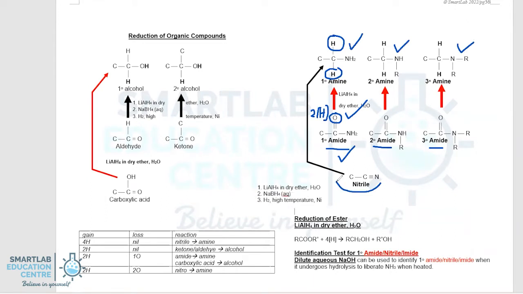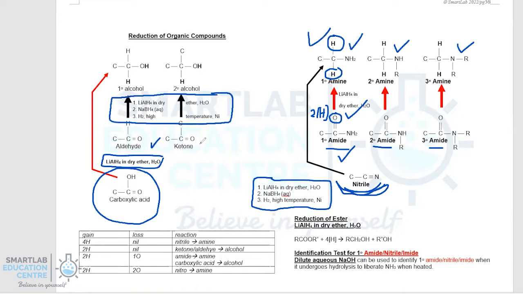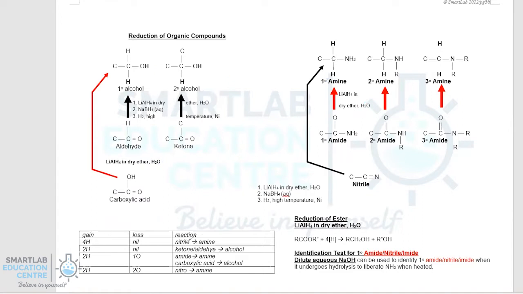So a quick recap for all the reduction reactions in the whole of organic chem. Nitrile could be reduced, and all 3 reducing agents that we have taught so far could be used to reduce nitrile to your 1 degree amine. Carboxylic acid can only be reduced by lithium aluminum hydride, similar to that of your amide. NaBH4 and hydrogen gas can't do the job. And the other 3 reducing agents could reduce your aldehyde and ketone to form respectively your 1 degree and 2 degree alcohol.